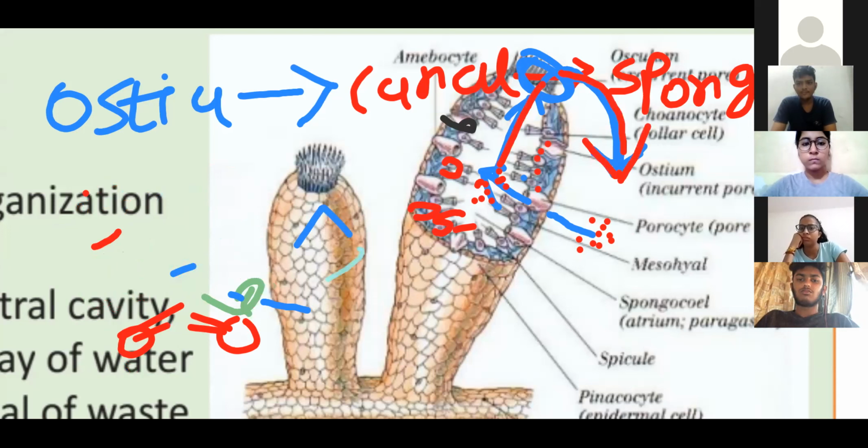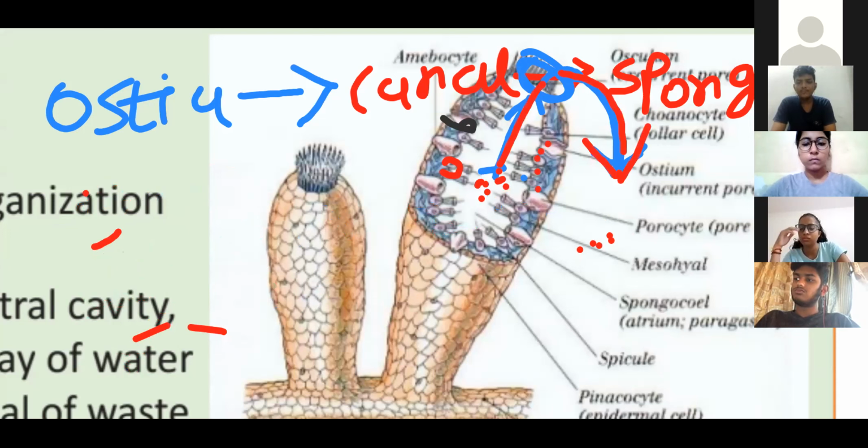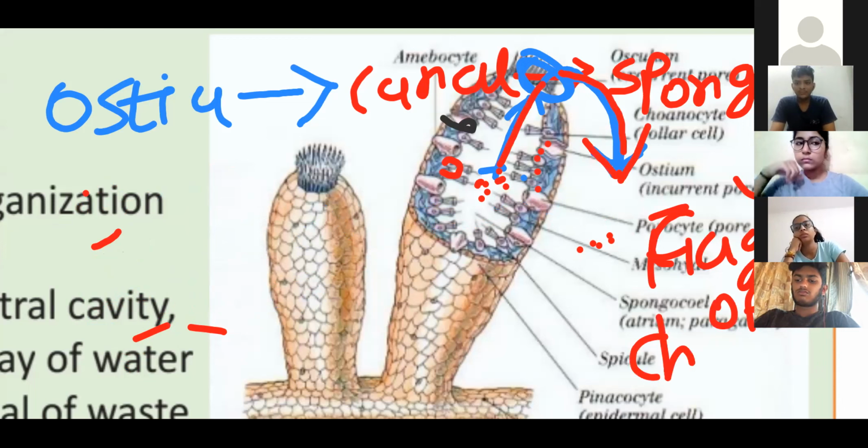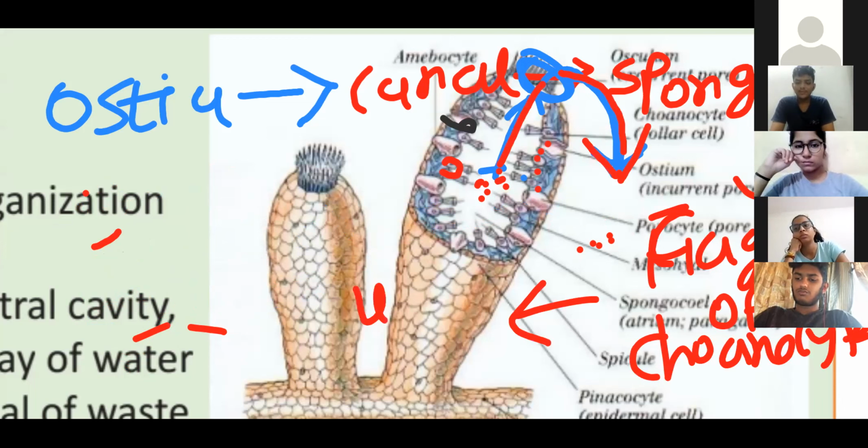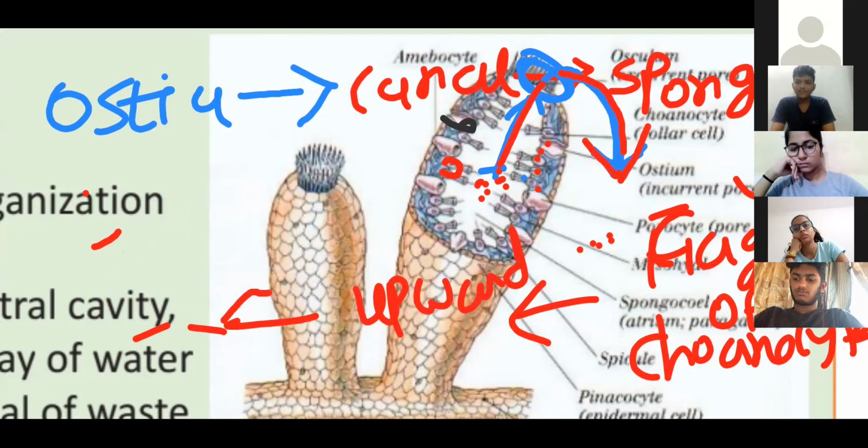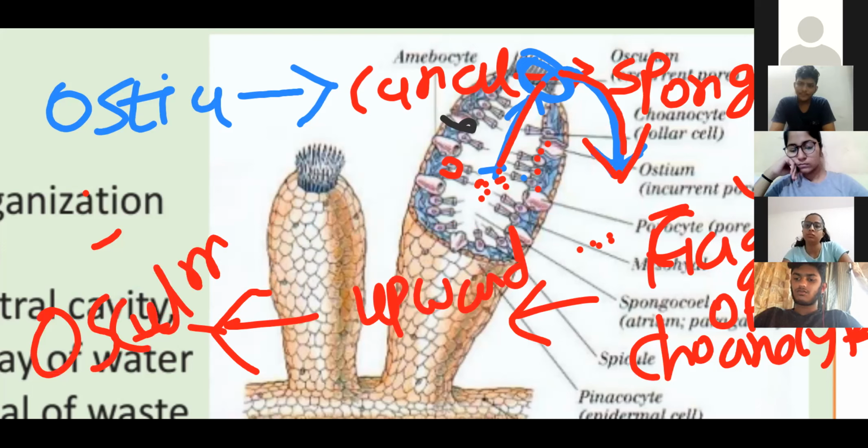So water came into the spongocoel, then with the help of flagella of choanocytes, this water moves upward, and then through the osculum, it exits outside.